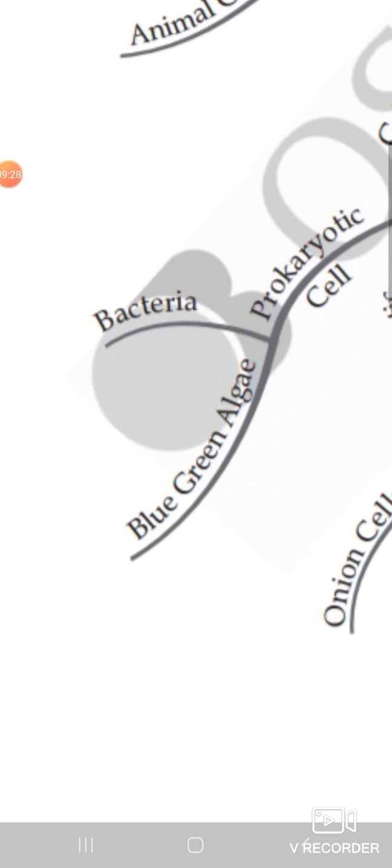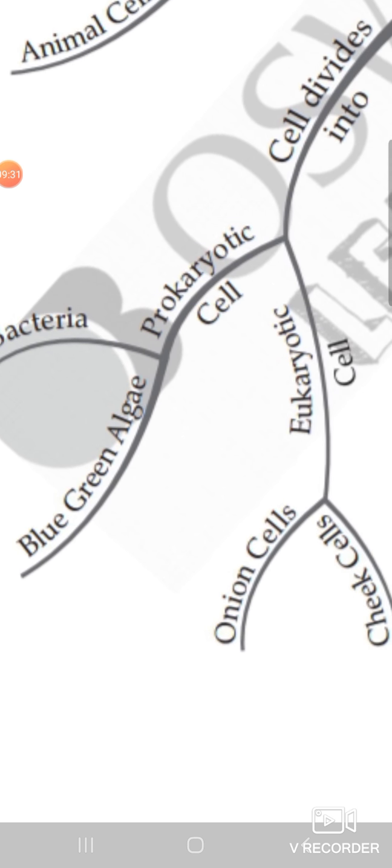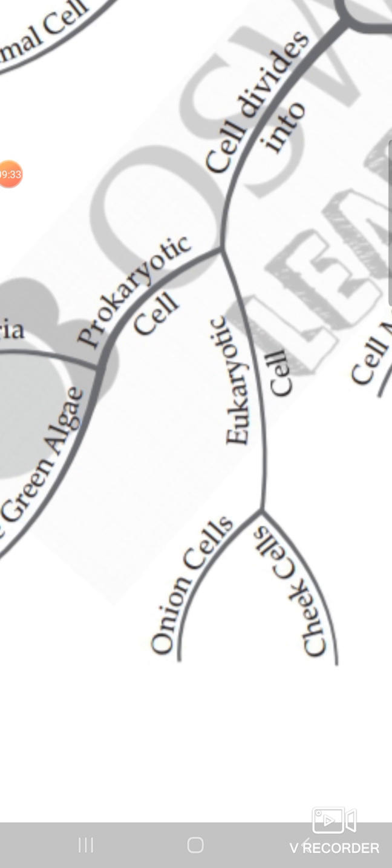Now prokaryotic cell examples are bacteria and blue green algae, and examples of eukaryotic cells are onion cells and cheek cells, which you have already observed under the microscope. In them you have clearly seen the nucleus at the center of the cell.